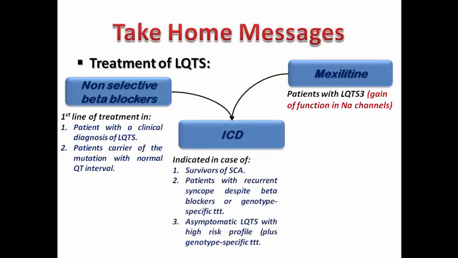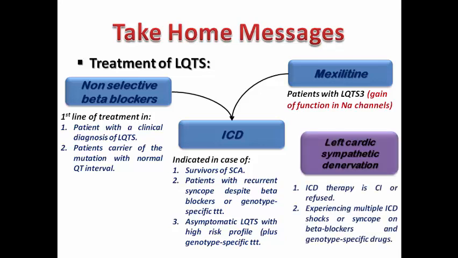Then we think of ICD in survivors of sudden cardiac arrest or those with recurrent syncope despite medical treatment, or asymptomatic patients with a high risk profile. Cardiac sympathetic denervation can be used in those with contraindication or refusal of ICD, or those experiencing multiple ICD shocks despite medical treatment, and no role for EP study.